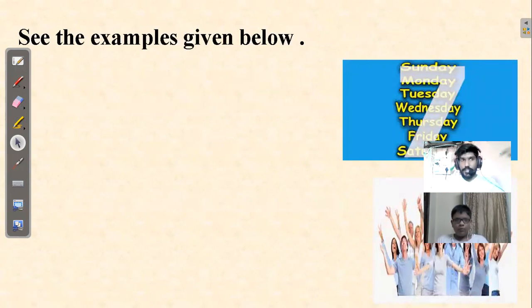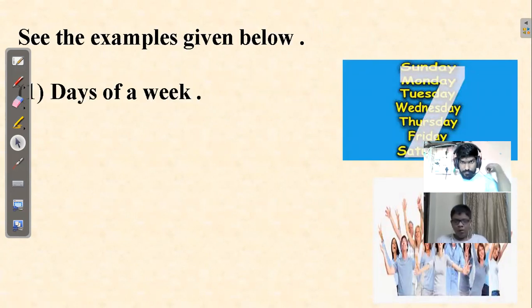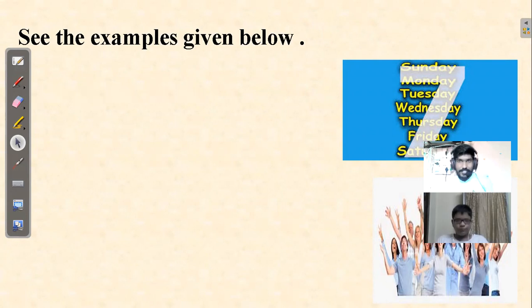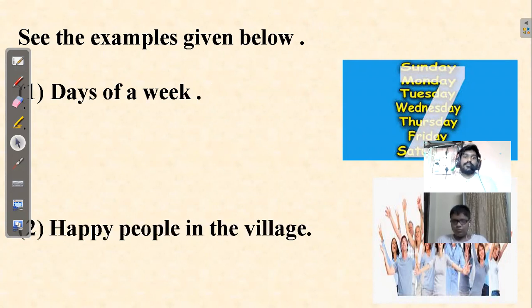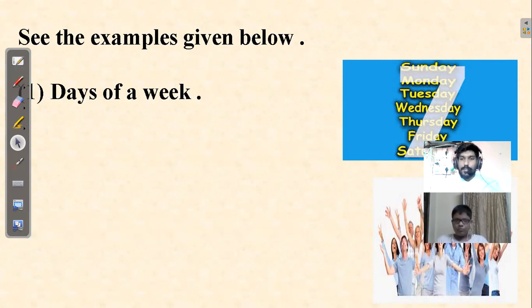Okay, now let's see a few more examples. What you can see on the screen here: Sunday, Monday, Tuesday, Wednesday, Thursday. What are these called? Days of the week. These are days of the week.